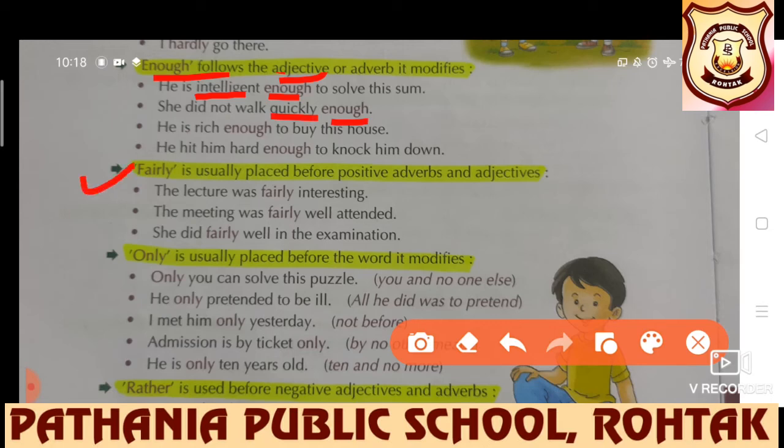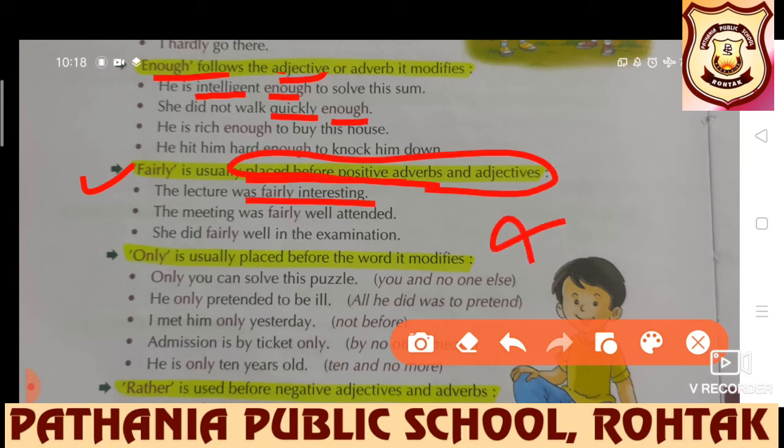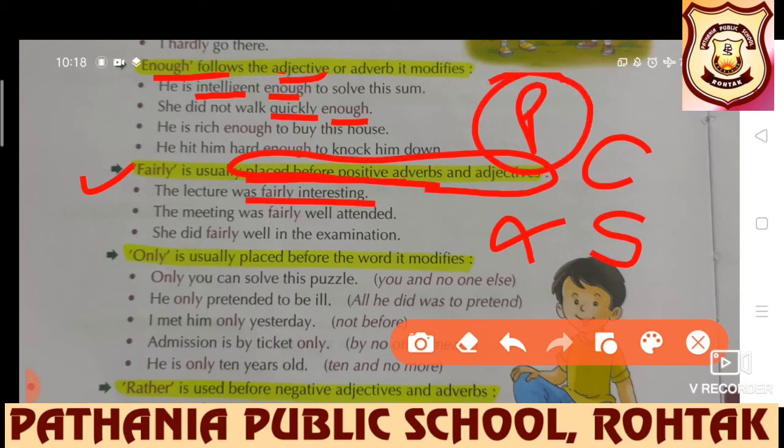Further, the use of fairly. It is usually placed before positive adverbs and adjectives. The lecture was fairly interesting. No comparative, no superlative is there. So definitely, fairly is used only with the positive.